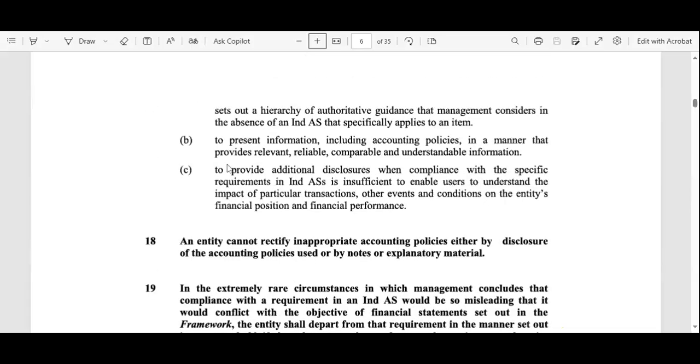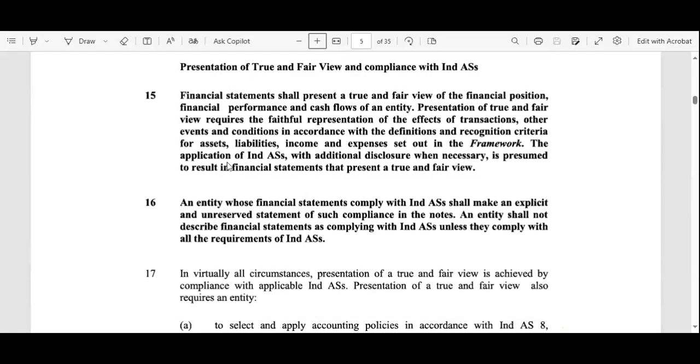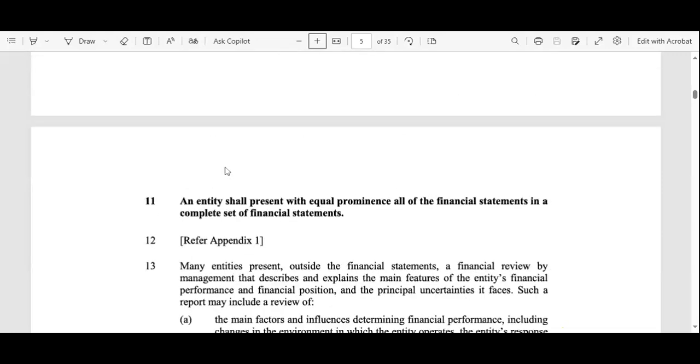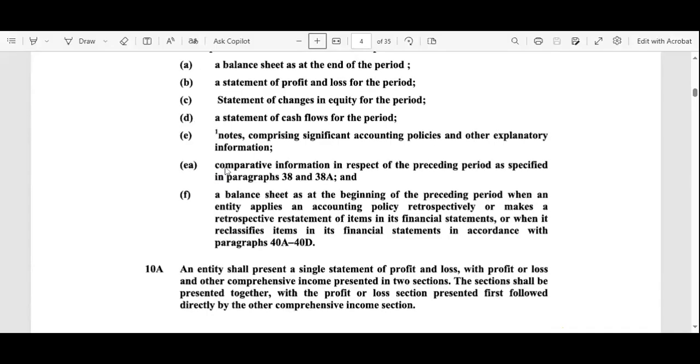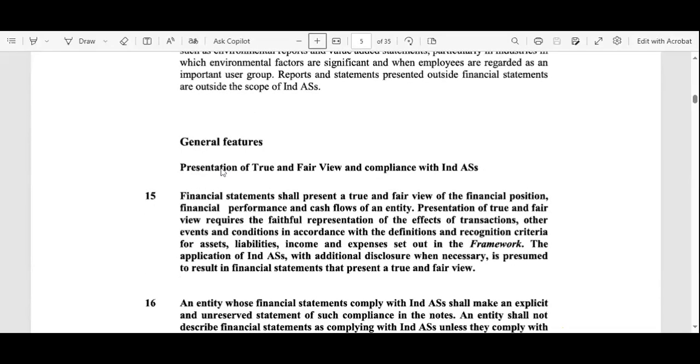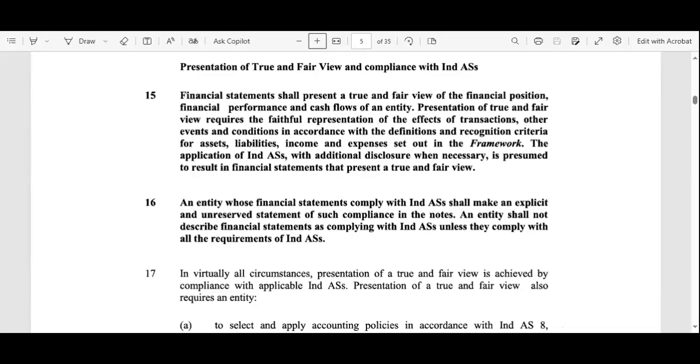So all these are the guidelines, guys. I'll share this document with you, so you can thoroughly read it, because it is not possible for us to read the whole document thoroughly in the sessions. We have time limitations, so we read only the important guidelines. Here we read point 15, that the financial statement shall present the true and fair view